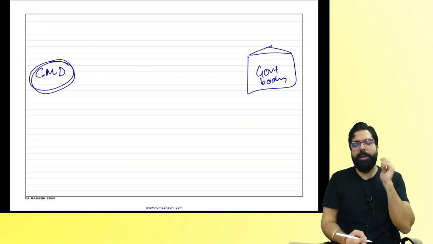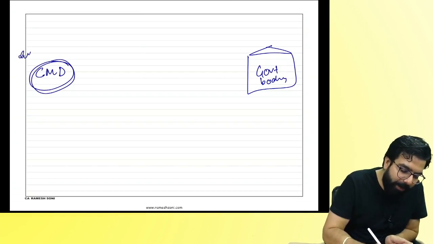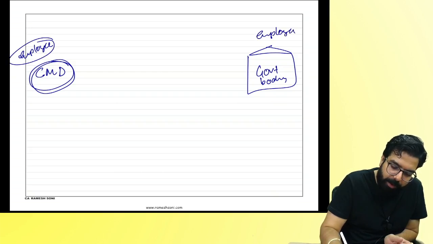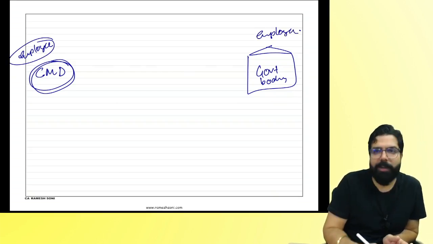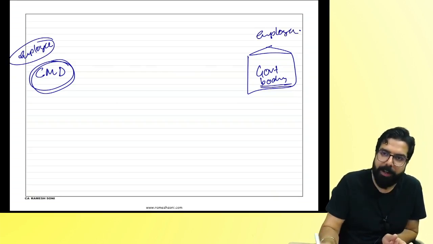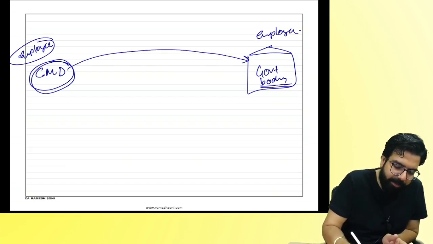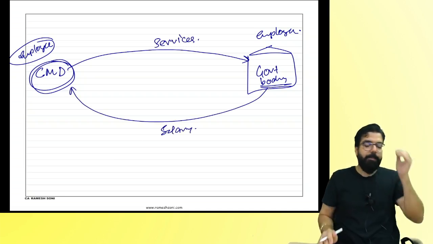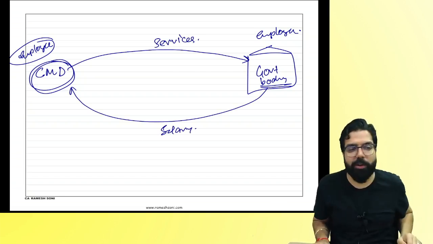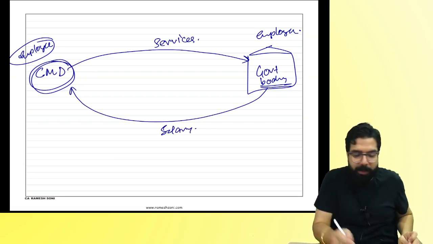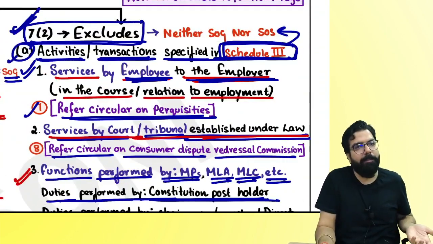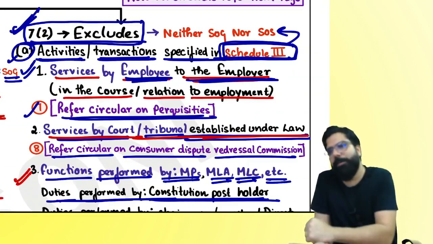My question over here, if I am an employee and they are my employer, the chairperson is an employee of the government body, and he is giving the services, and the government body gives him salary. Which paragraph do you think this will fall under, neither supply of goods nor supply of service? First paragraph. Whenever there is an employee and employer relationship, it will always be neither supply of goods nor supply of service.